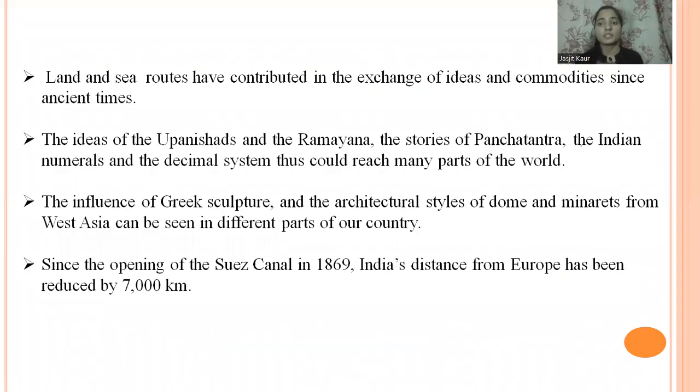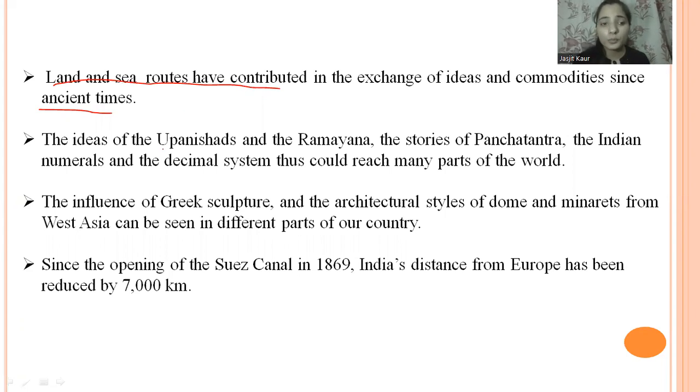Now further we will discuss in detail how they transported goods from one place to another, and what routes they mostly adopted at that particular time. In ancient times, land and sea routes contributed to the exchange of ideas and commodities. We know that in ancient times airways and railways were not developed; they were developed at a much later stage. But in ancient times, land and sea routes contributed majorly to the transporting of goods and ideas from one place to another.